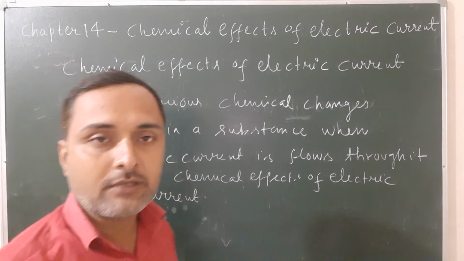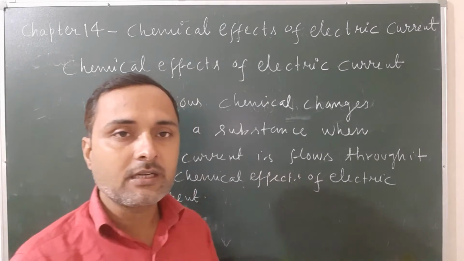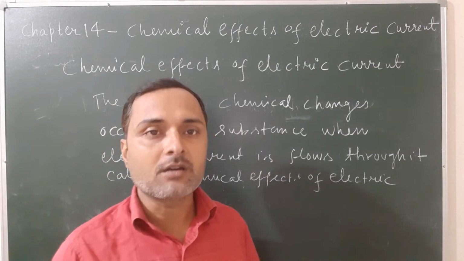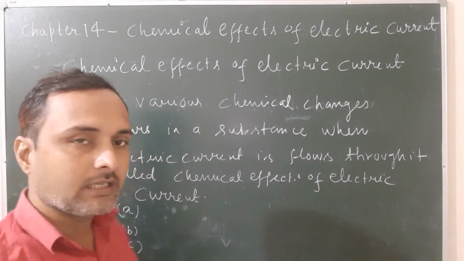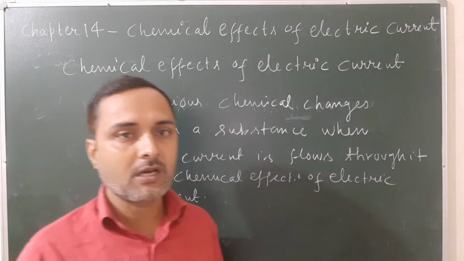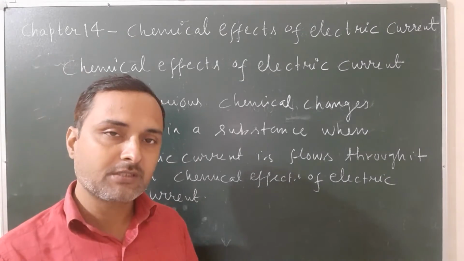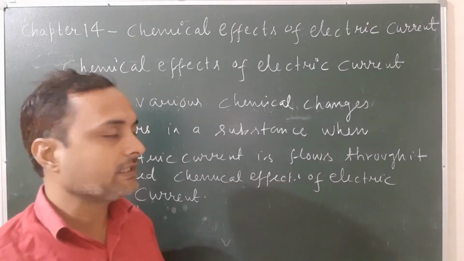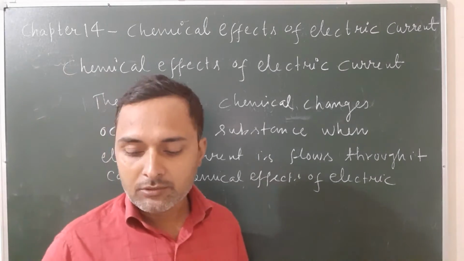So what are the three criteria? You will say that chemical effect of electric current occurs in a substance. There are three criteria. The first one, decomposition, means breakdown of a substance into its constituent atoms. Second one, evolution of gas, and third one, change in color.